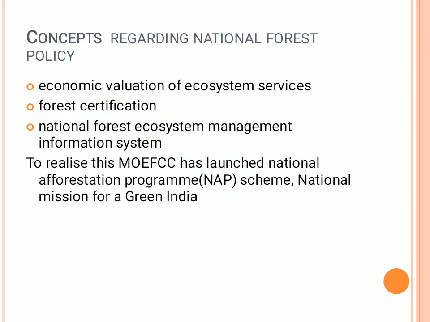And the third one is the National Forest Ecosystem Management Information System, a database created with the ENVIS portal, where it will try to collect information regarding how many plant species or animal species occur in an area, and what kind of birds and animals occur in a particular area. This information is collected in a forest ecosystem management information system.